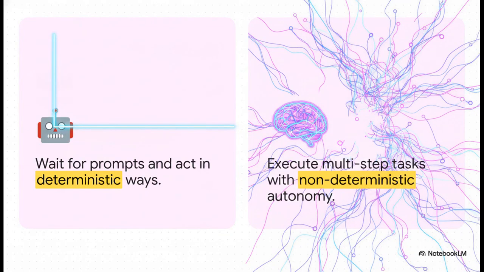Okay, let's break this down. Think of your traditional static AI assistant like a really smart calculator. It waits for your prompt, it does the math, and it acts in a very predictable, deterministic way. Autonomous agents, on the other hand, they're more like interns. They execute complex, multi-step tasks, they query databases on their own, and they refine their own outputs with this non-deterministic freedom. And while that capability is amazing, it introduces a massive new risk surface we have to deal with.